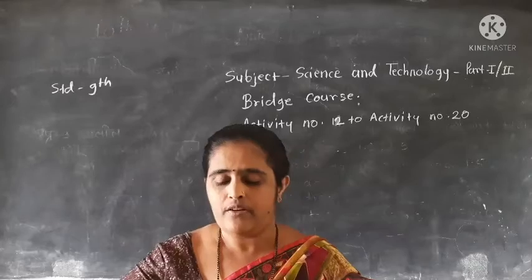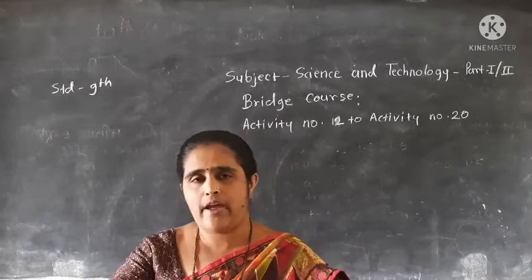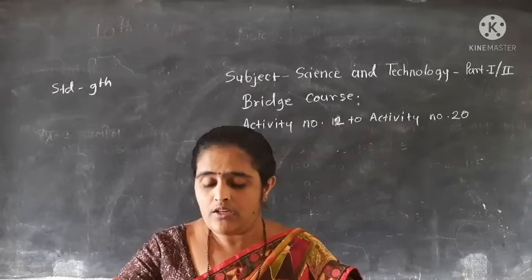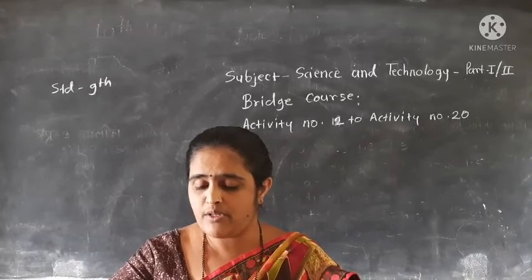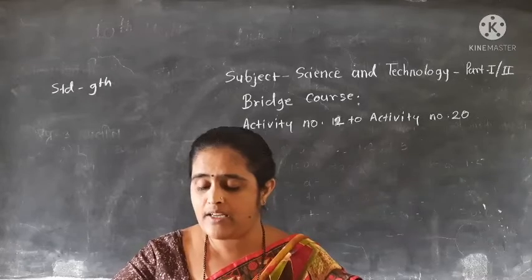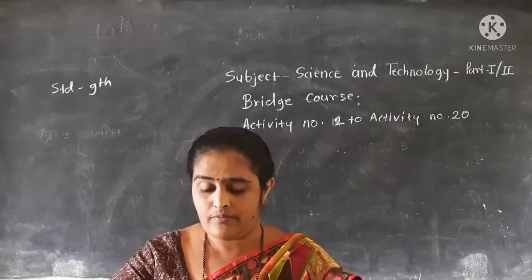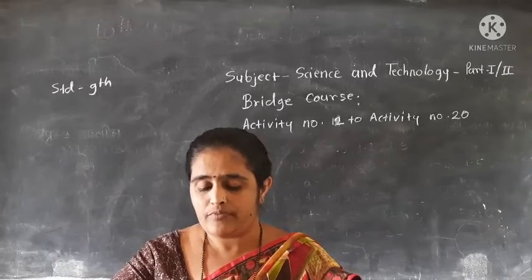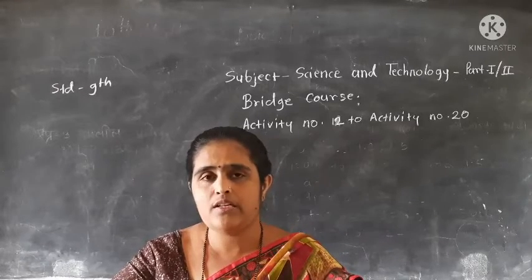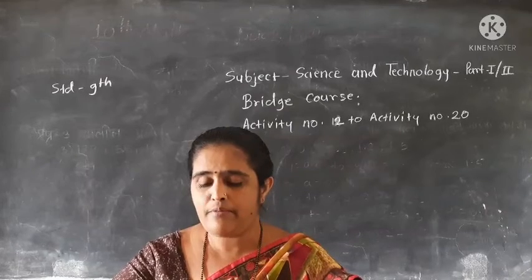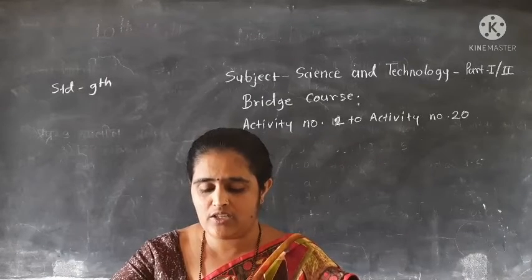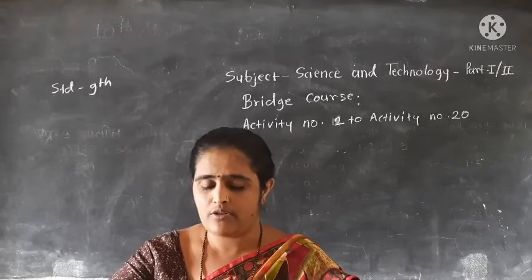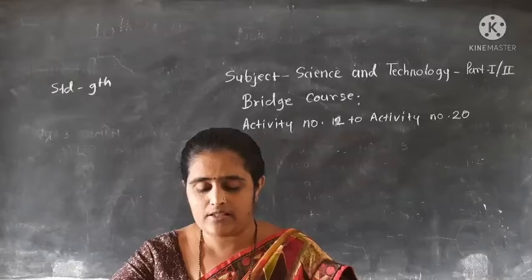Okay students, we have to come to activity number 19. The first question is distinguish the following examples into man-made material and natural material. In that, first, sprouting seed, it is natural. Then plastic comb, it is a man-made material. Ripening mango, it is a natural thing. Then medicines, it is a man-made material.